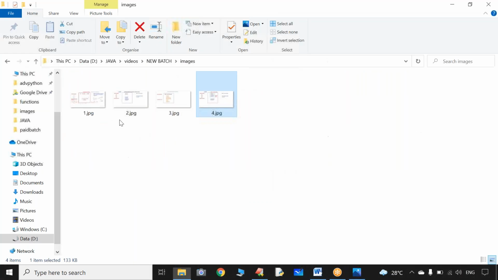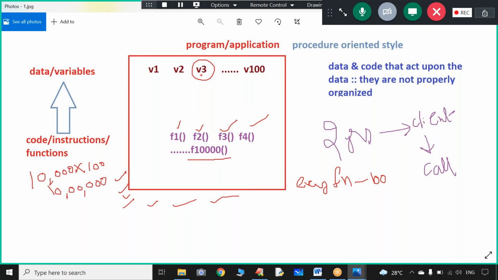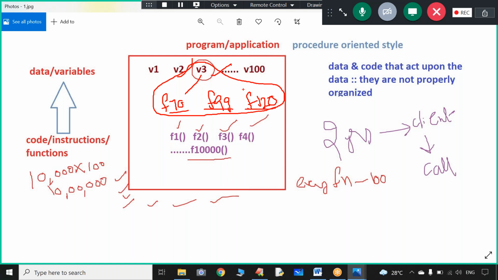Now let us come to your first image. Sir, according to the project requirement, V3 must be accessed by function 70, function 99, function 120 only. Sir, these functions only must access V3. Data and eligible functions to act upon the data, why don't you club them?